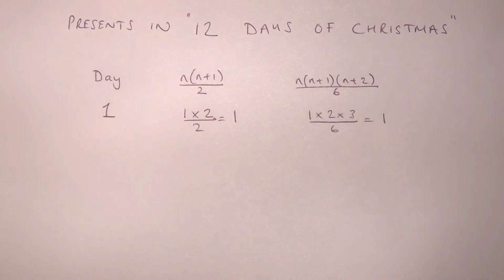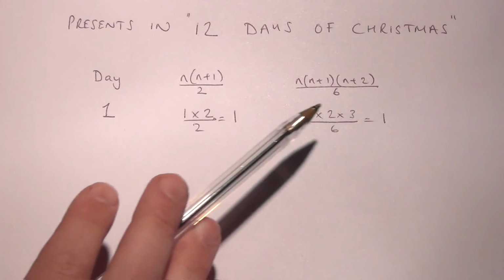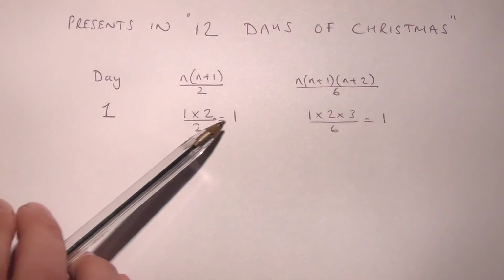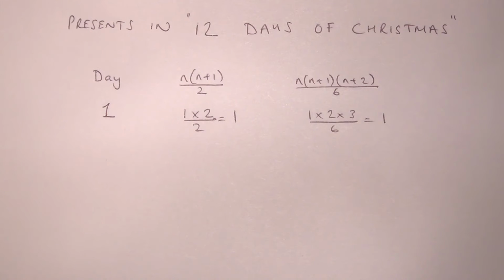We're now going to use our formula for triangular numbers and tetrahedral numbers to work out the total number of gifts received on the particular day and in total. So on day 1, 1 times 2 over 2 equals 1 gift, and the total 1 times 2 times 3 divided by 6 is also 1. On day 2, 2 times 3 divided by 2 equals 3 gifts given on that particular day. 2 times 3 times 4 divided by 6 equals 4, which is the total to date. And you can see that 1 plus 3 equals 4.